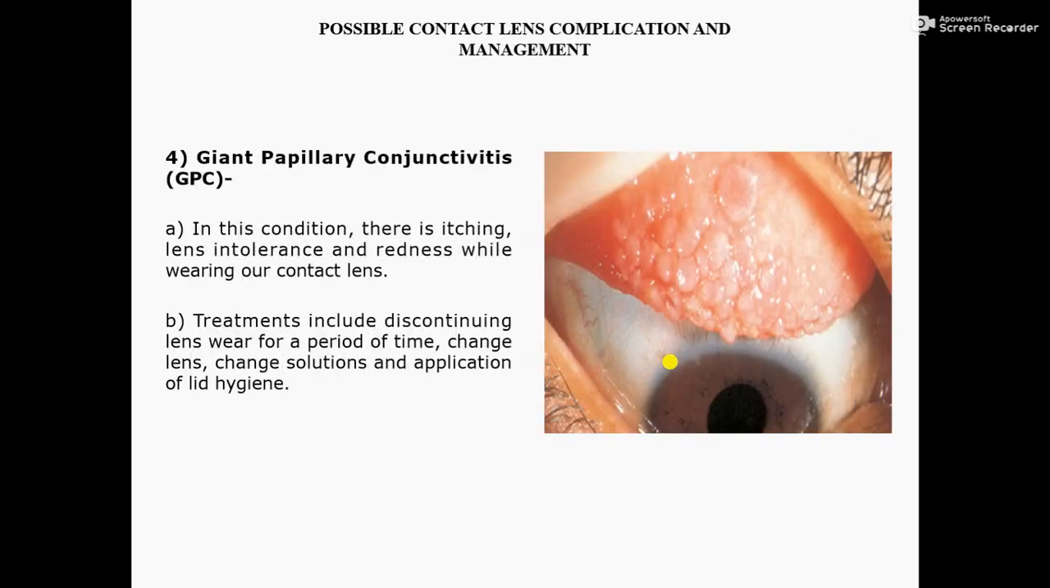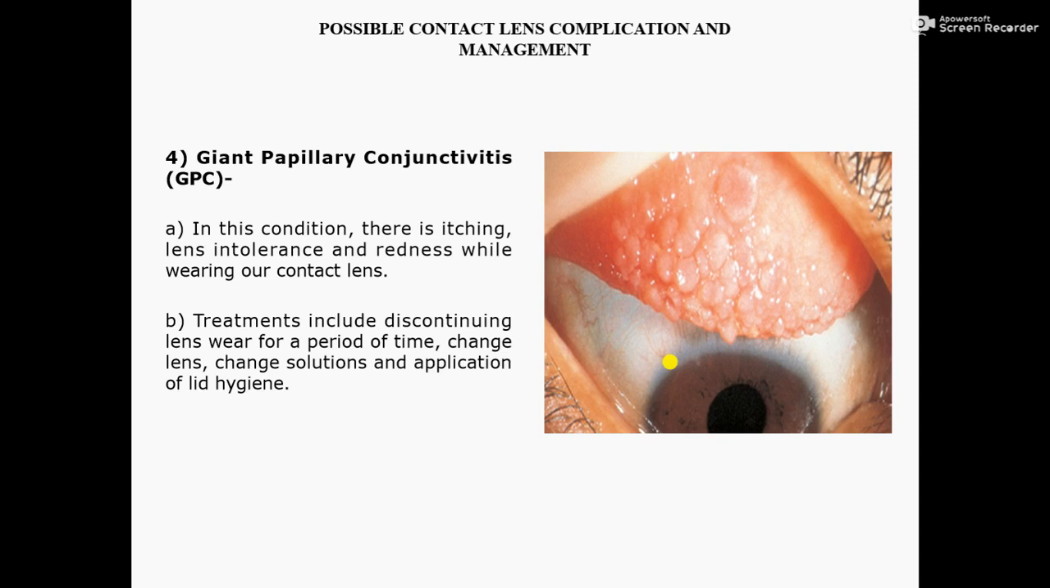Next, number 4, GPC, giant papillary conjunctivitis. In this case, there is itching, lens intolerance and redness while wearing our contact lens. The treatment includes discontinuing contact lens wear for a period of time, changing the lens and solution, and application of lid hygiene.